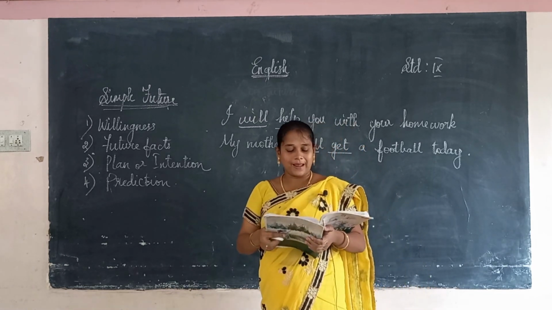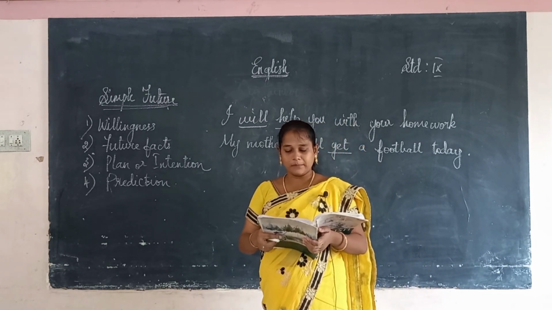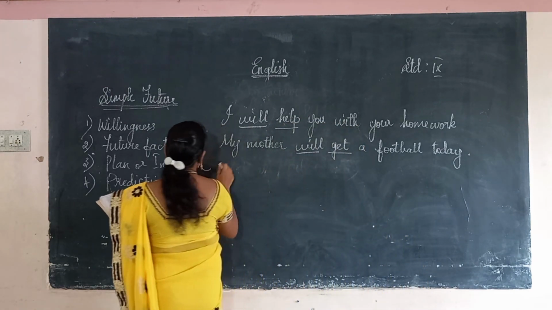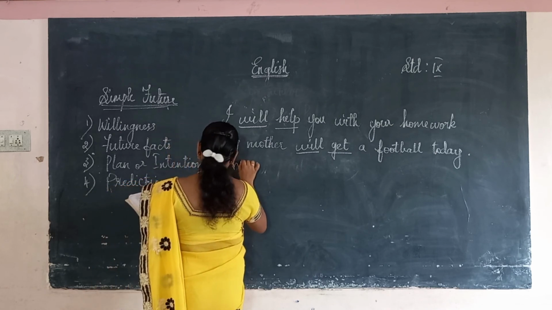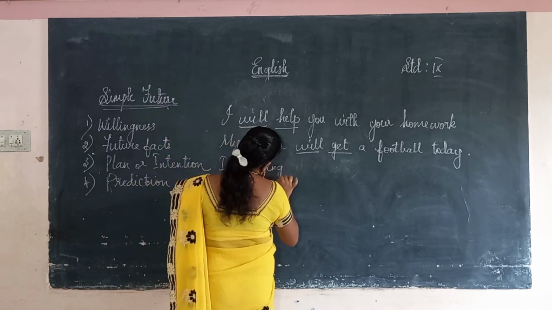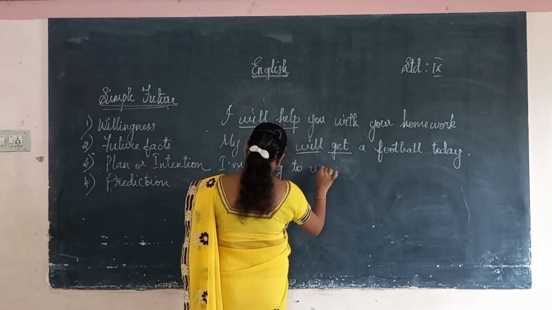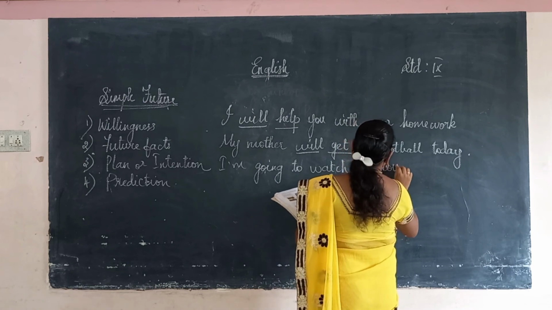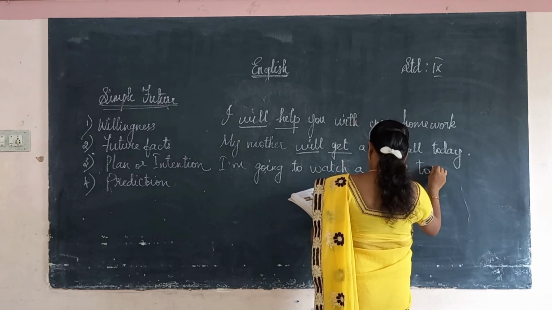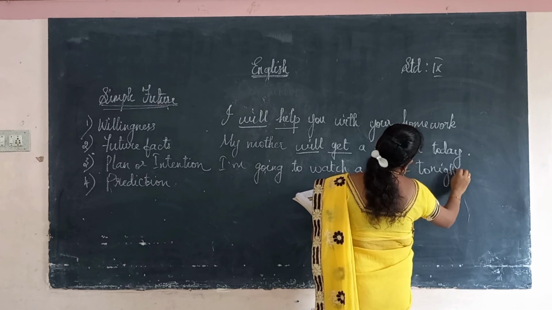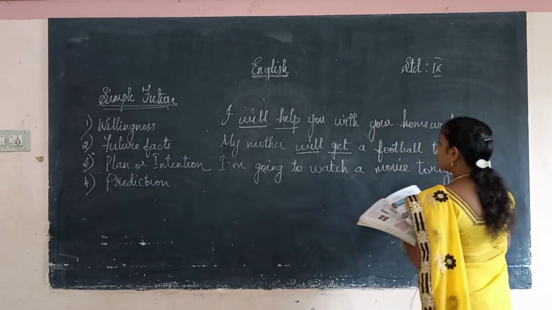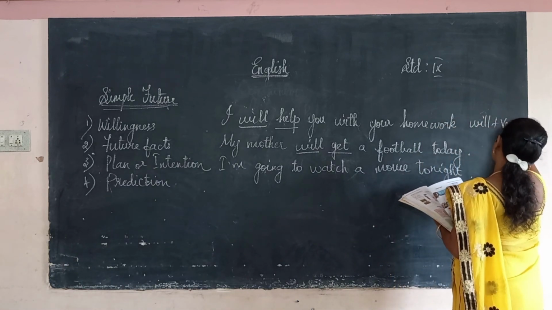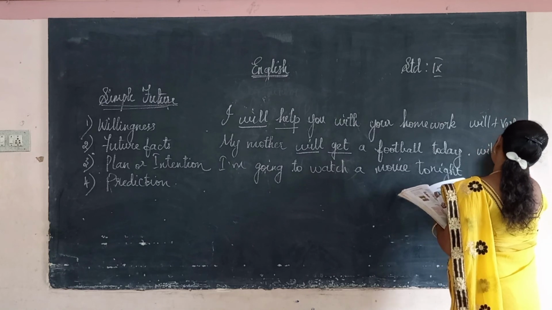Next, plan or intention. In the case of plan and intention, it should be be verb plus going to plus verb. So, I am going to watch a movie today or tonight. Tonight means today night. See here, will plus verb is there in the first one, and the second one also is will plus verb.